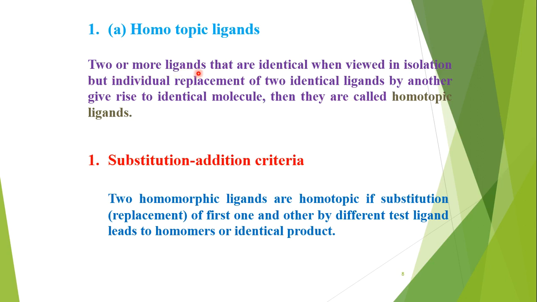See, two or more ligands means, if we consider a tetrahedral carbon, then on that carbon atom directly attached groups will be homomorphic. Their number could be two or more, which are identical or homomorphic when viewed in isolation, as we saw earlier how we see these ligands in isolation.